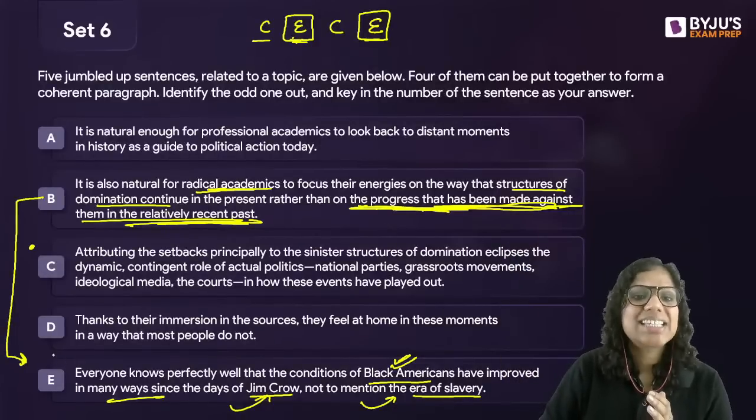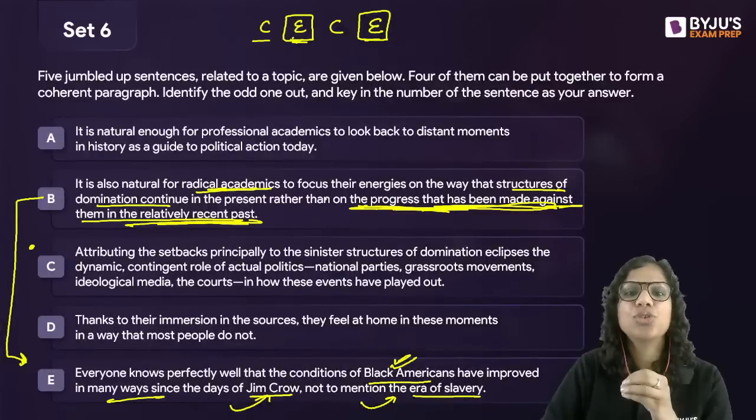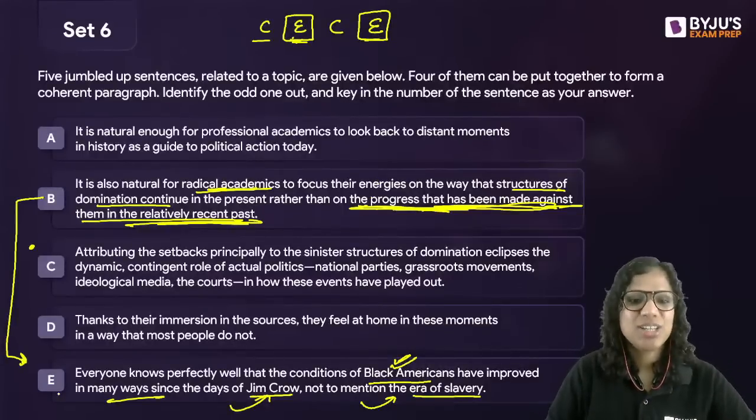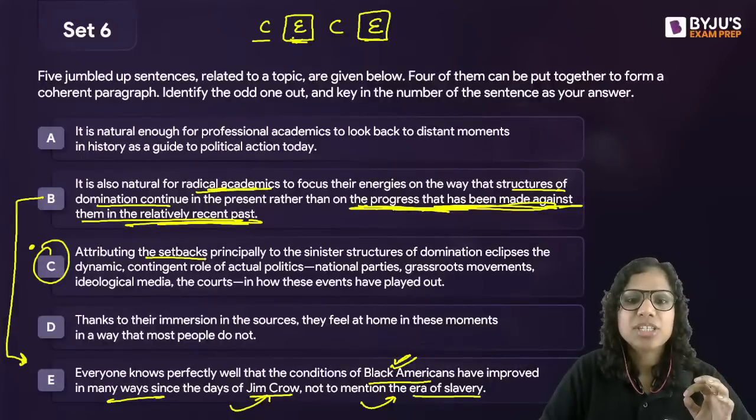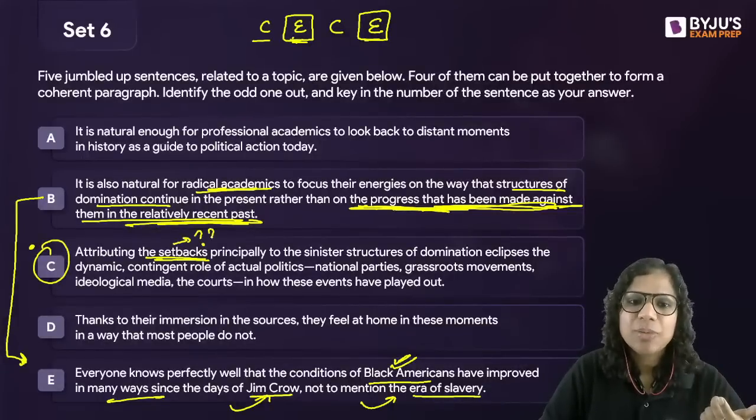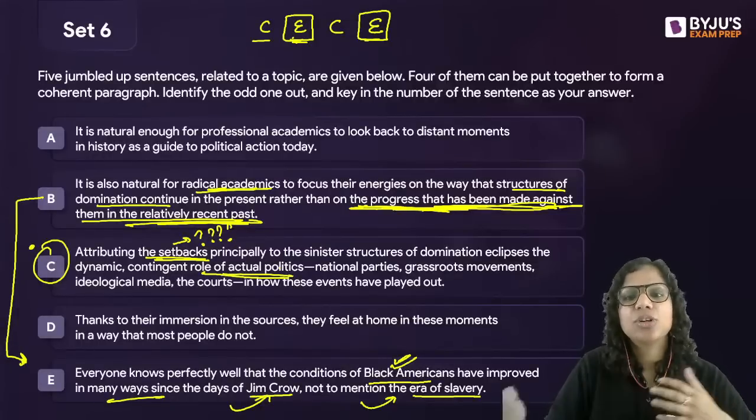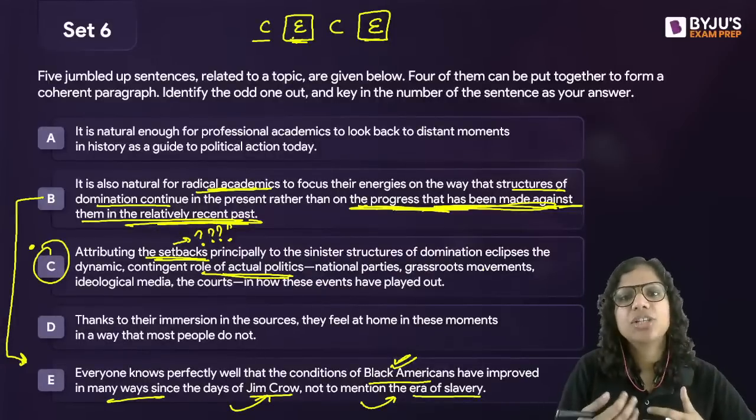So E is exemplifying the author's point that these radical academics tend to focus their energies on domination rather than progress. E exemplifies that, and C on the other hand talks about some setbacks. Which setbacks? I do not know. Okay, and then I need some discussion about these national parties, grassroots movements, etc. first before I can actually make this statement.